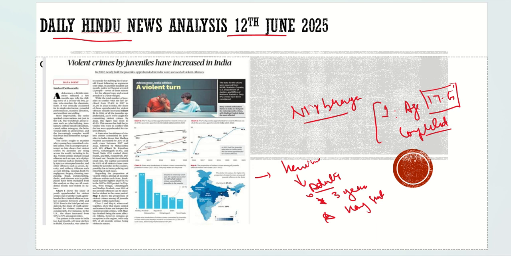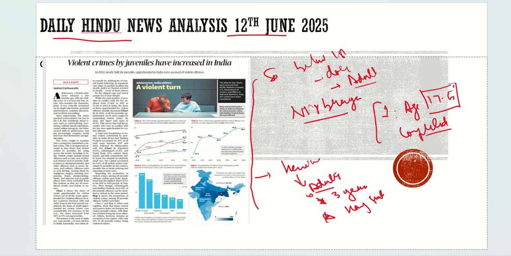After this incident, the Juvenile Justice Act was amended, because there were various protests that if a person aged below 18 is capable of doing such a heinous crime, he should be treated as an adult, and he should be hanged too.